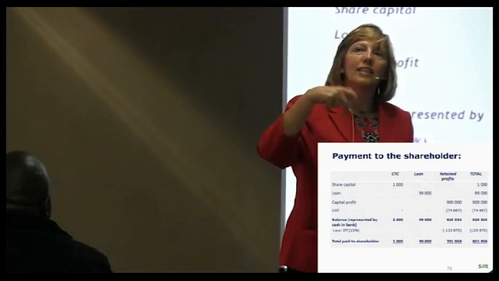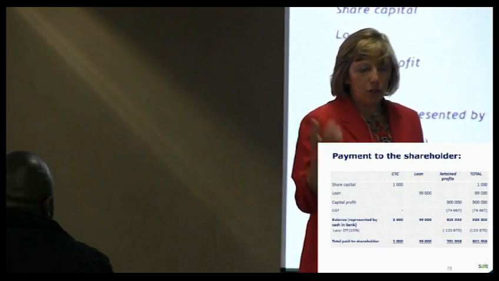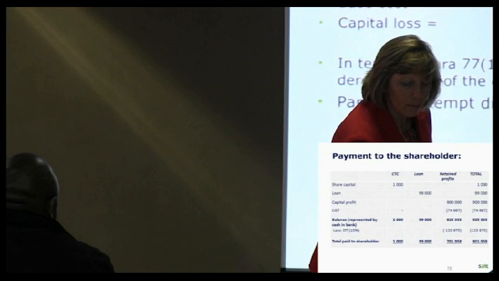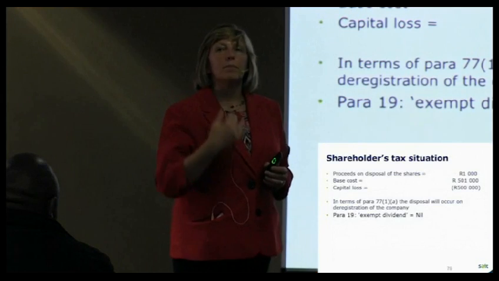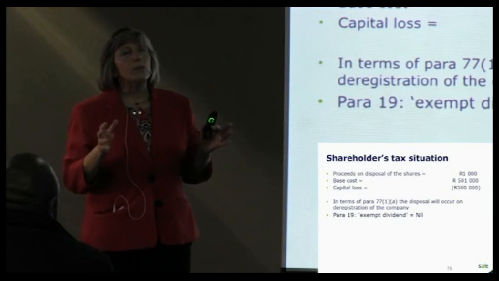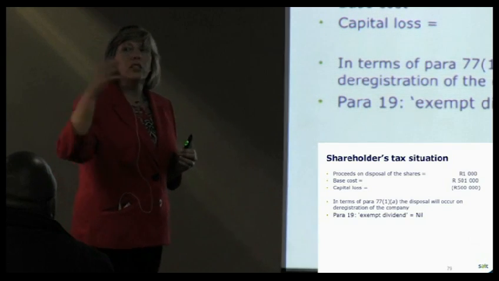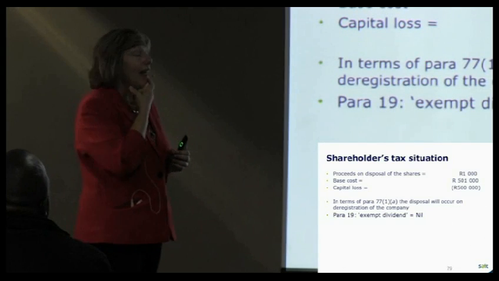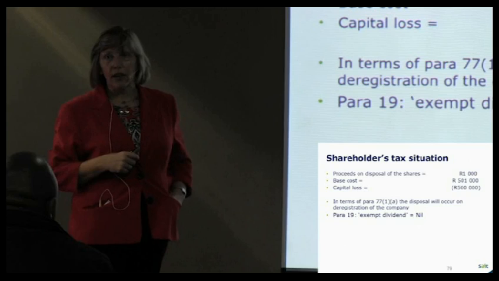Okay, so that's really just the only point we're trying to illustrate with this whole example, is to identify what is the amount going back to the shareholder, how much is a dividend, and how much is a return of contributed tax capital. So the shareholder situation, they're getting the 1,000 back as a return of contributed tax capital. Let's assume that this shareholder was not the initial subscriber of the shares. They bought these shares from somebody else along the way, and they paid 501,000 for these shares. Now they're only getting 1,000 rand back.